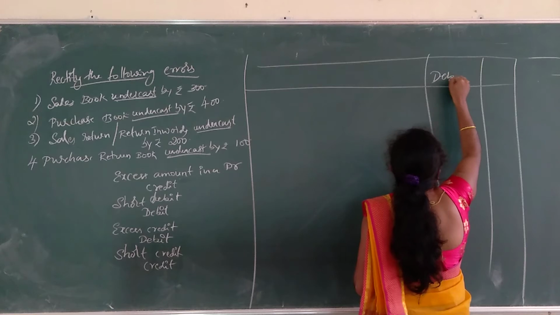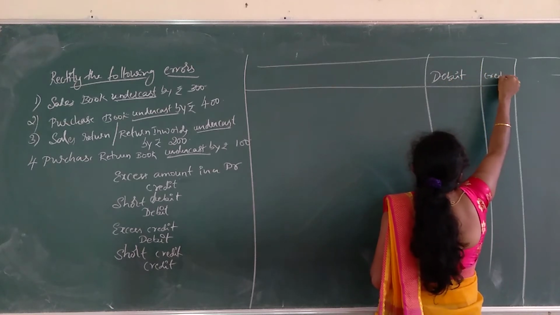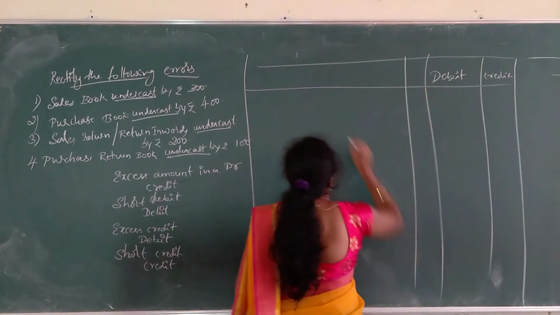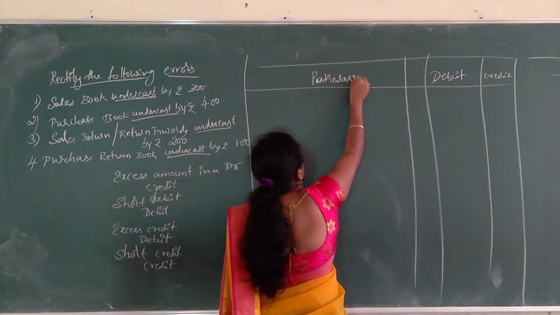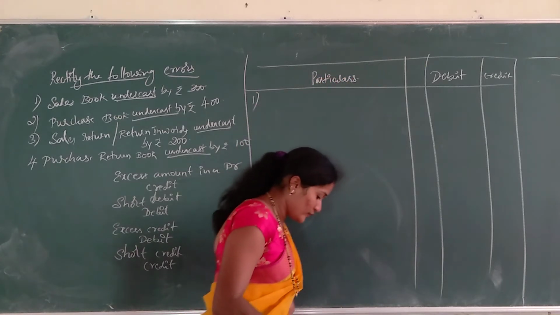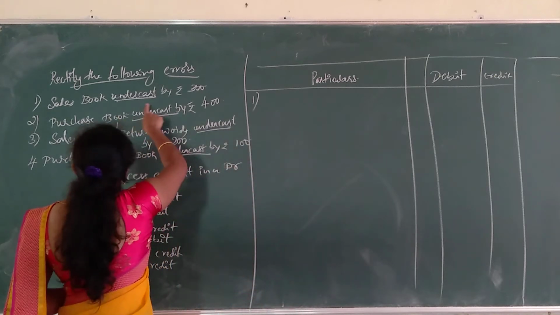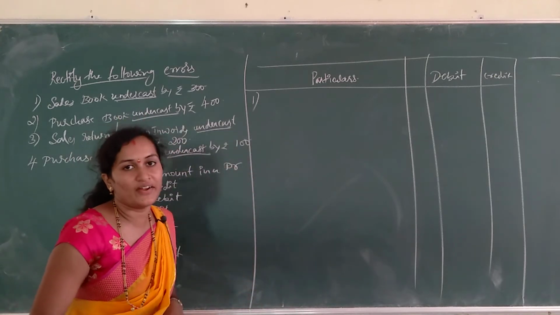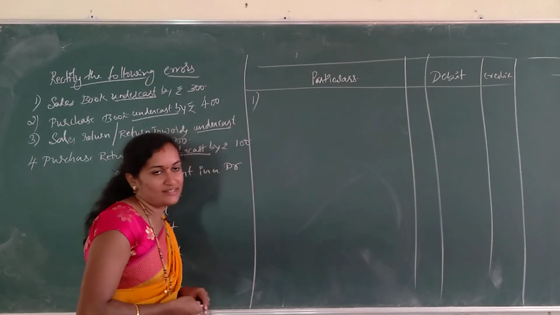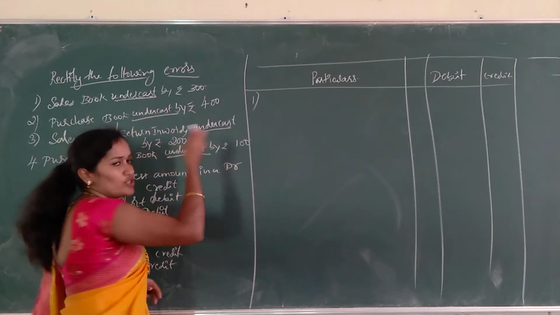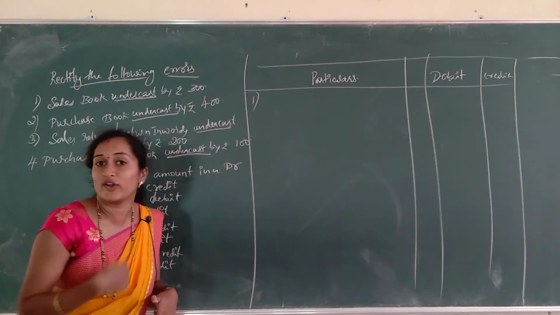That is the debit column, credit amount column and particulars. So, what is the first entry now? Sales book undercast by rupees 300. Sales book always shows a credit balance. So undercast means a short amount, it shows the short amount, not the excess amount.